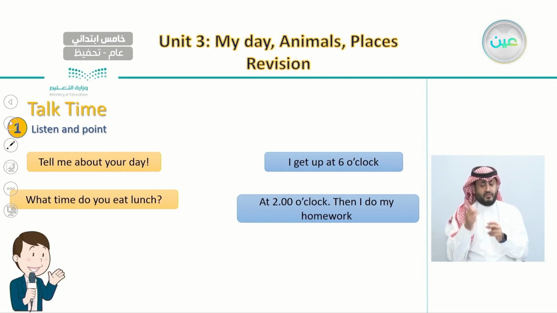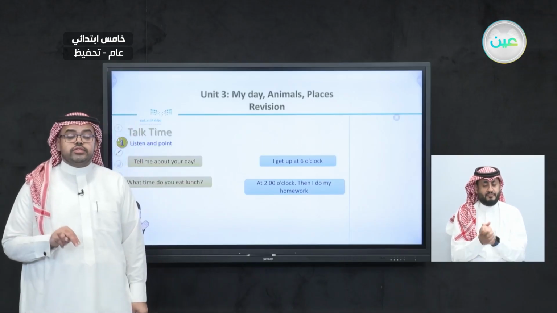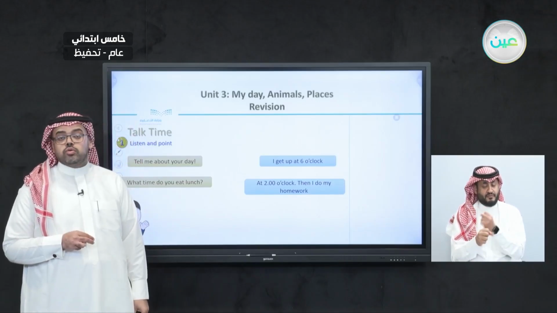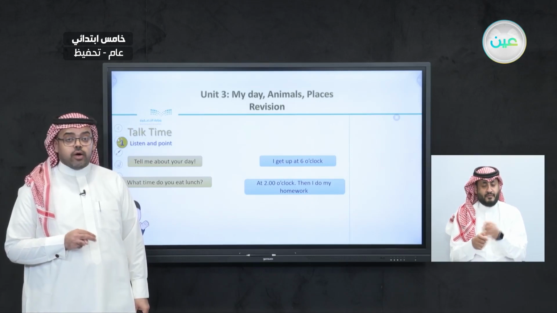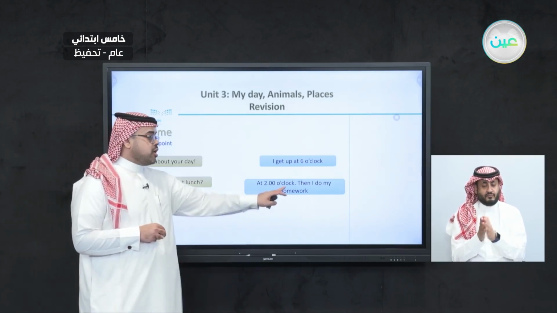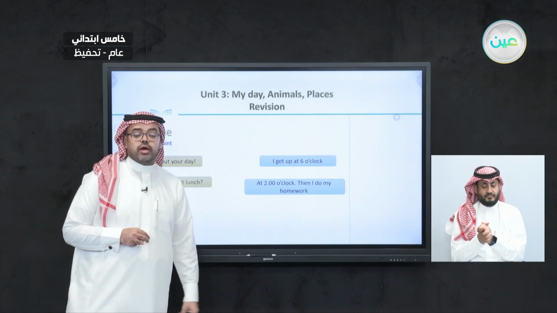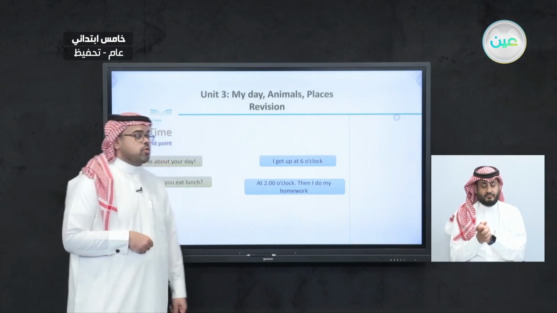The first is getting up, by saying, "I get up at 6 o'clock." The second is about what time we eat lunch, which is at 2 o'clock. And there is another activity the boy does: "I do my homework."